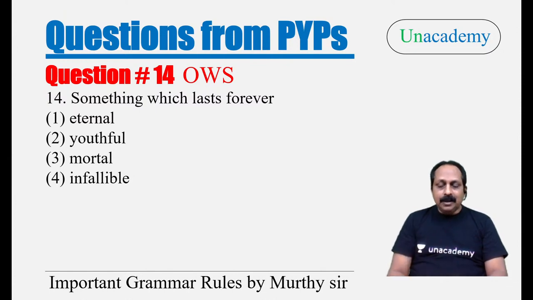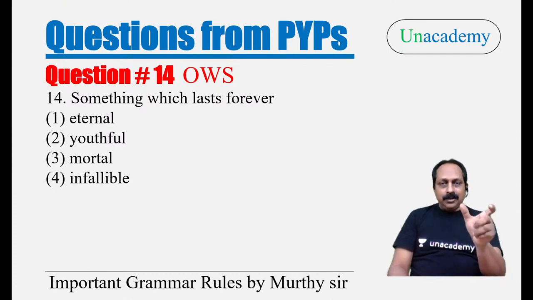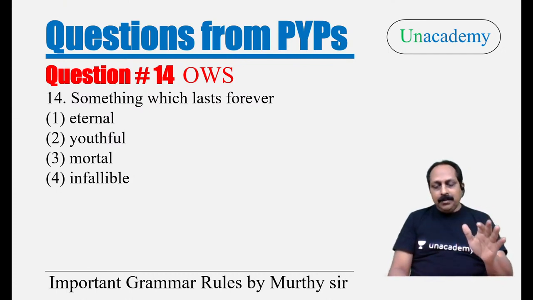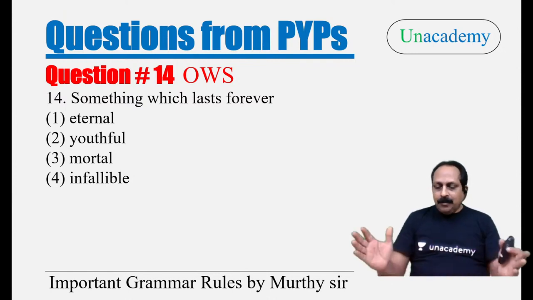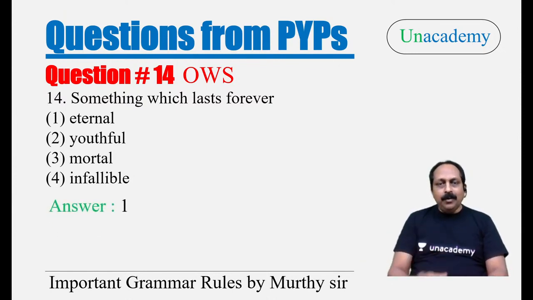Infallible, no mistakes. There's a saying in English. What is that? No one is infallible. No one is infallible in this world. Everyone makes mistakes. So remember the quote, no one is infallible in this world. No one is perfect in this world. Everyone has a few problems here and there. So answer is the first option.